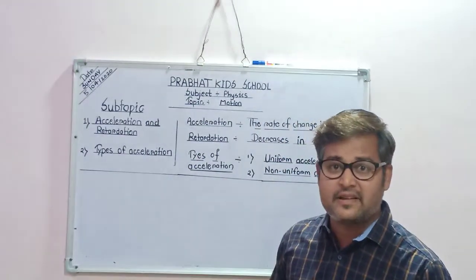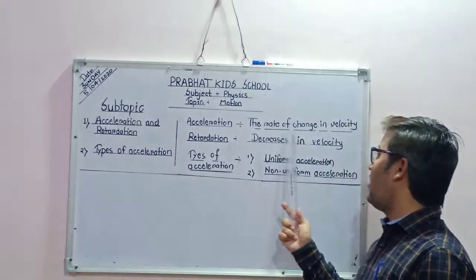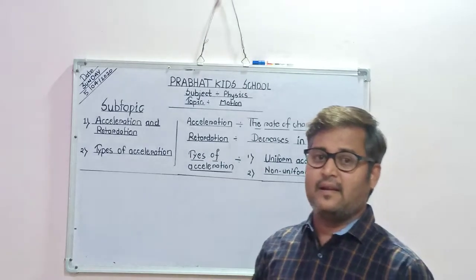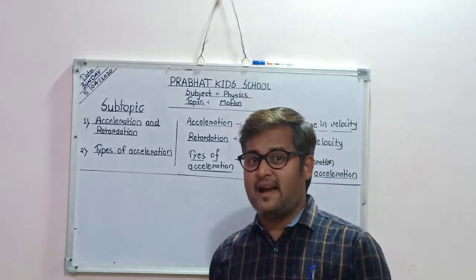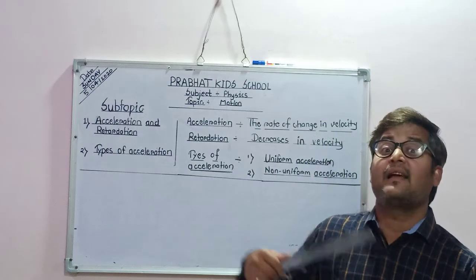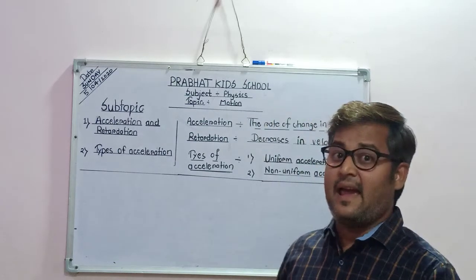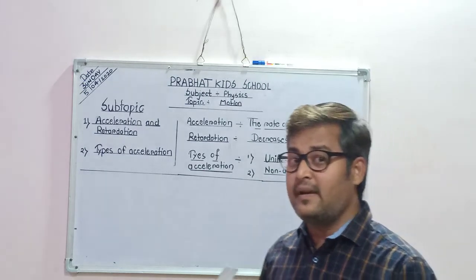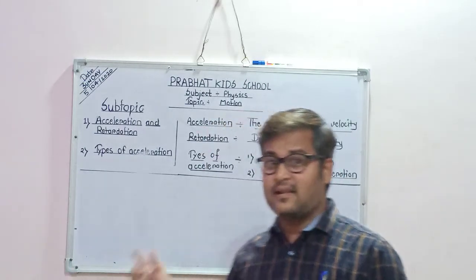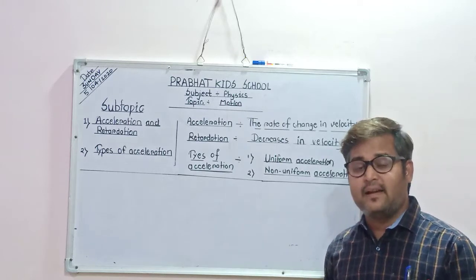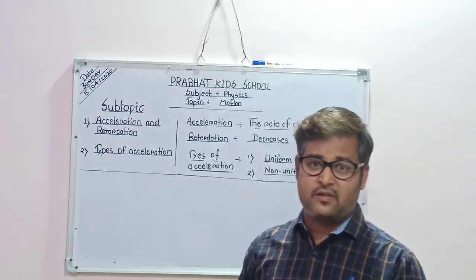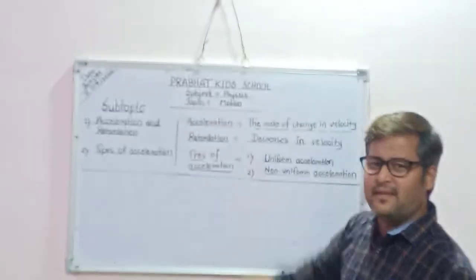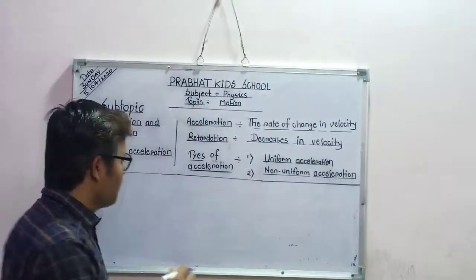What is meant by acceleration, students? The rate of change in velocity. Or we can simply say that when the velocity increases, the object accelerates. The velocity change per unit time, or the rate of change of velocity, is called acceleration. So let's take a small example, the same example. What was my example, students?